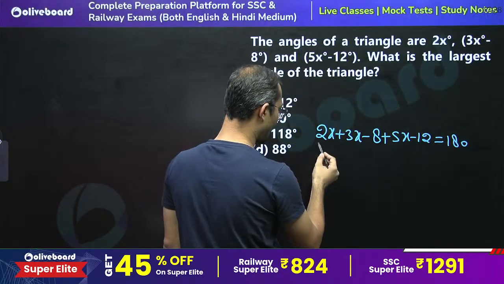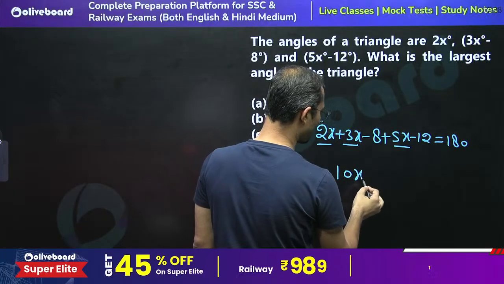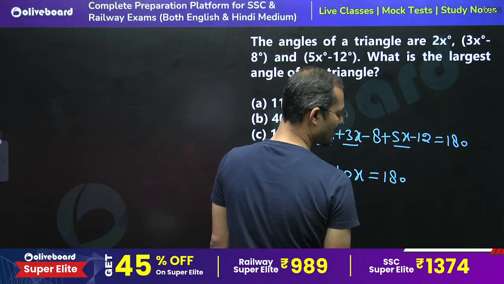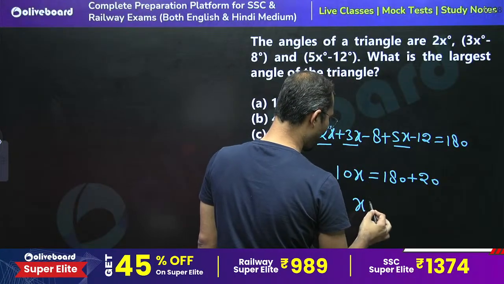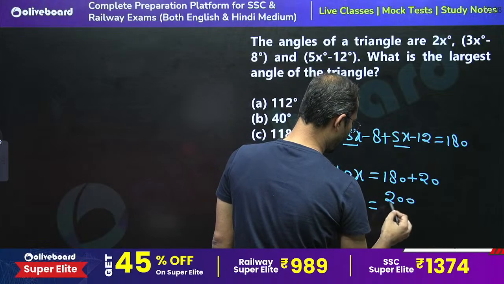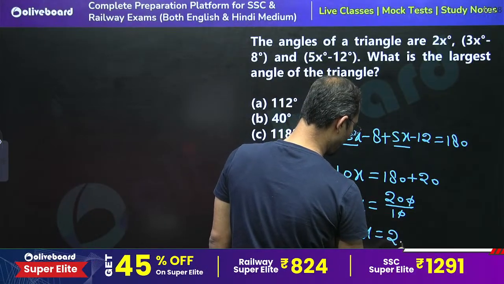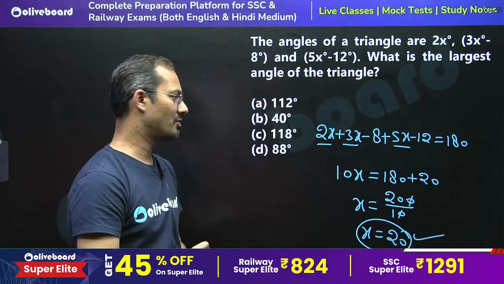So 2x, 3x and 5x together is 10x, equal to 180 minus 20. Transferring to the right side, it becomes plus 20. So x is equal to 200 divided by 10, so the value for x is going to be 20. So x is equal to 20.